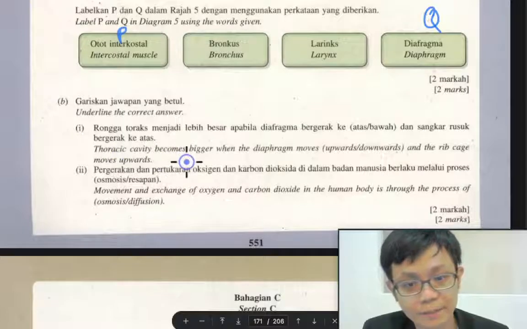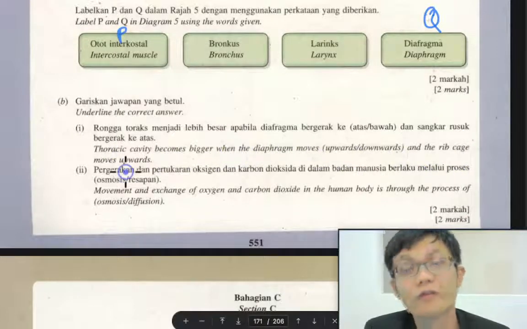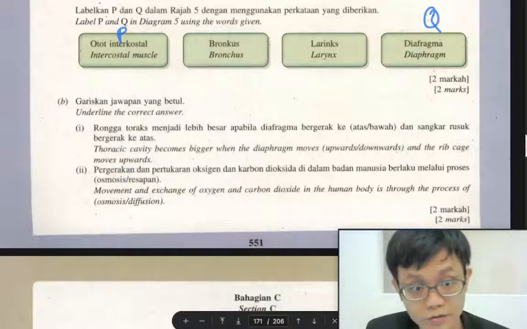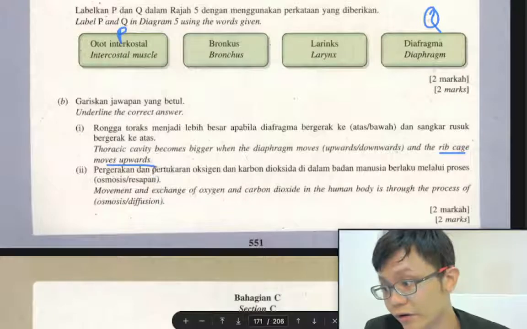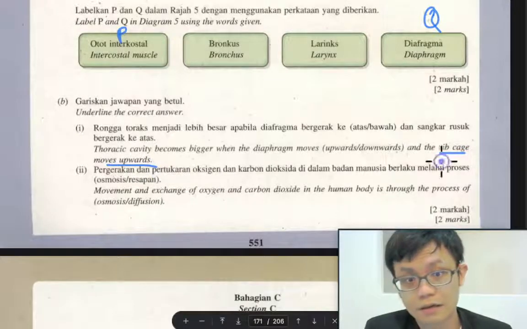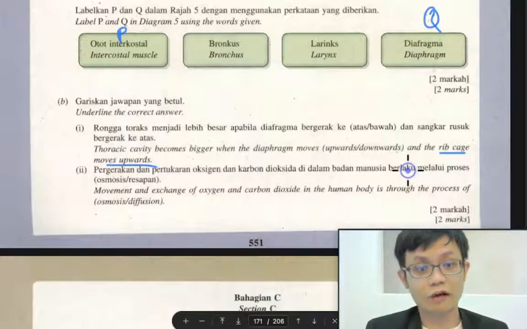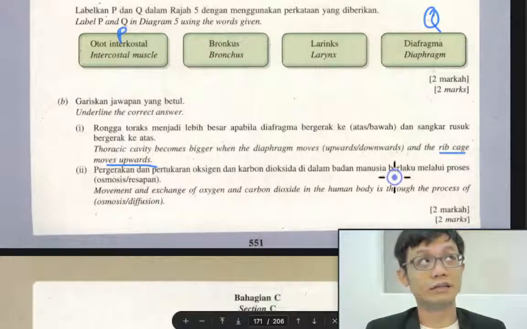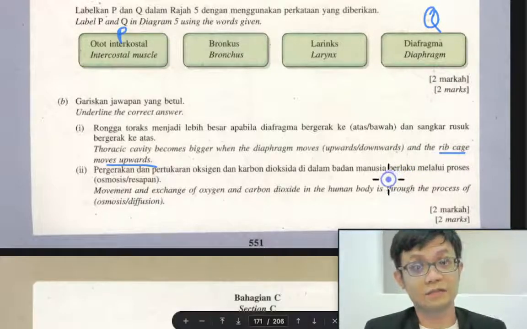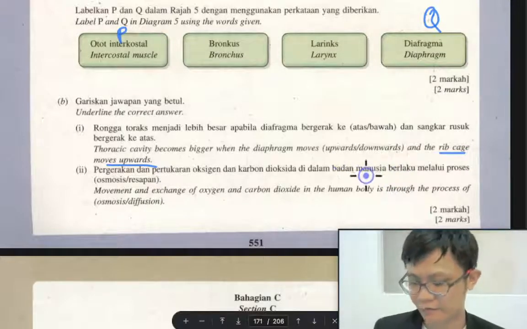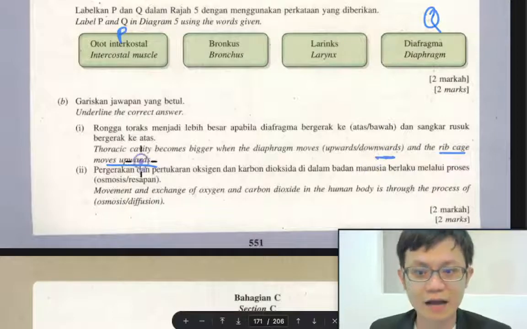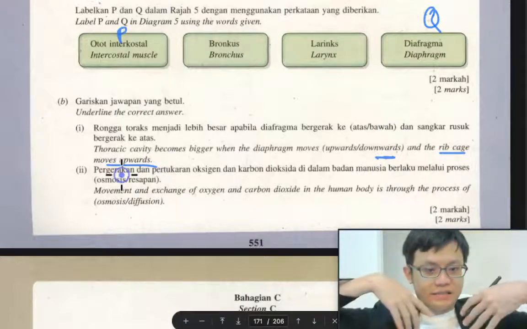Thoracic cavity becomes bigger when the diaphragm moves and the rib cage moves upward. So the rib cage moves upward, the move upward means inhalation. So the diaphragm moves up or down. Okay, it's correct because rib cage moves up means it's a diaphragm.